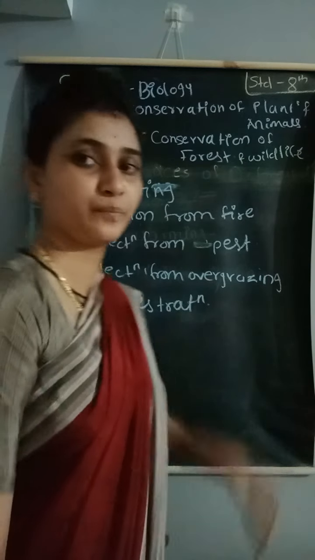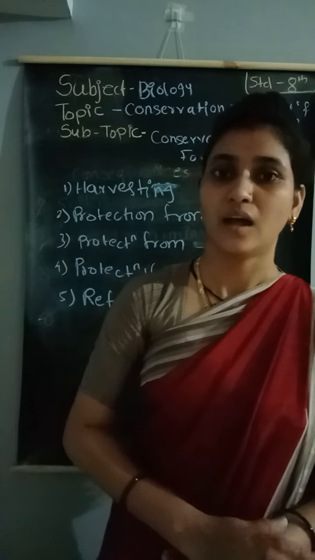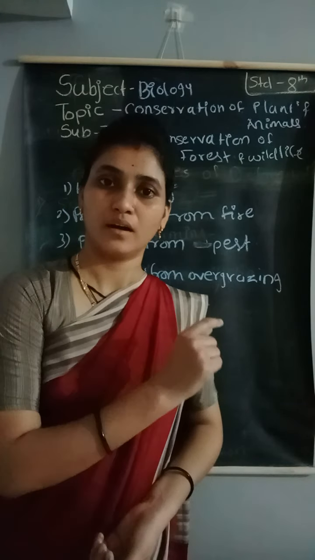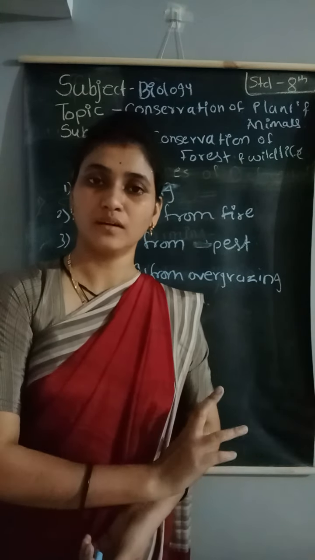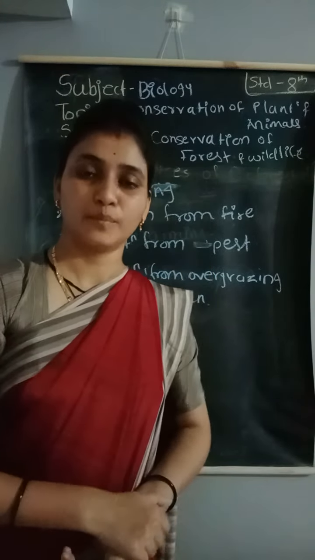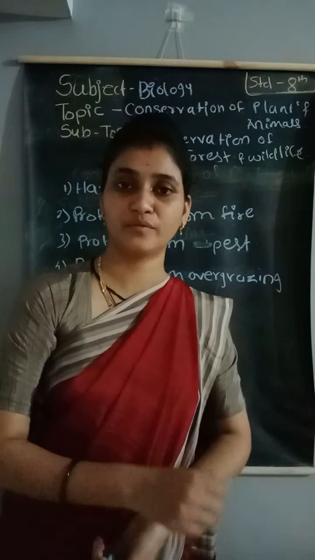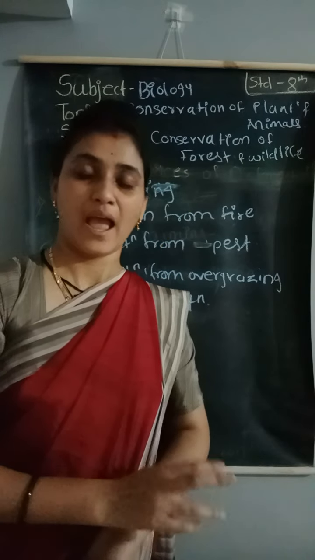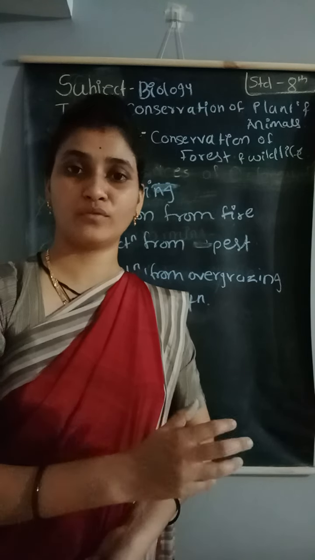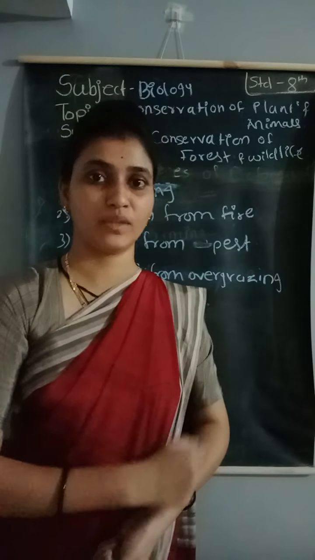First one, harvesting. Harvesting the unused plants and uncut plants will stop soil erosion. This is the better harvesting. Apply the better harvesting. After that, protection from fire. The protection from fire should apply the spraying of fire extinguisher in the forest, and changing the direction of the wind by higher blowing. That can be protection from the fire.